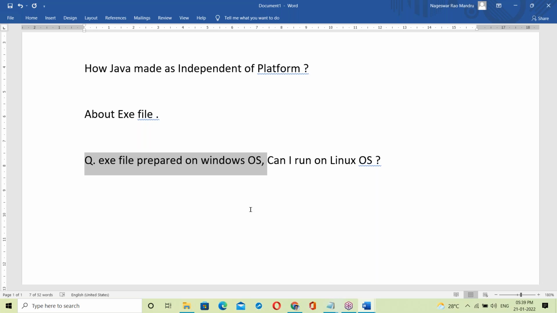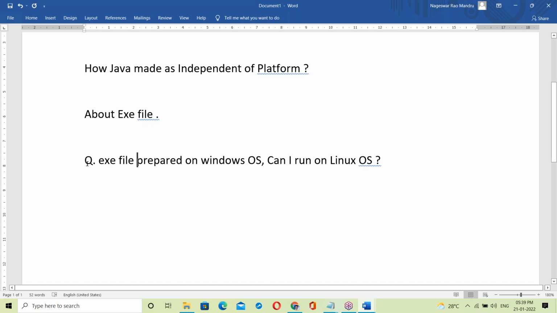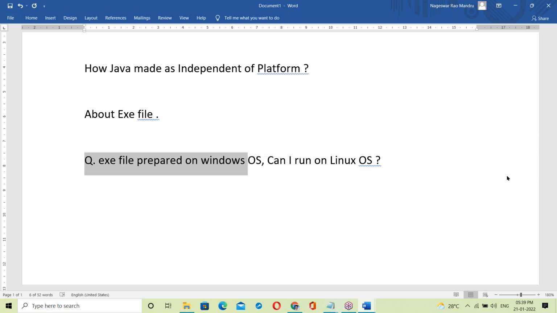The question is: an exe file prepared in Windows OS, can I run it on Linux OS? Very simple question.